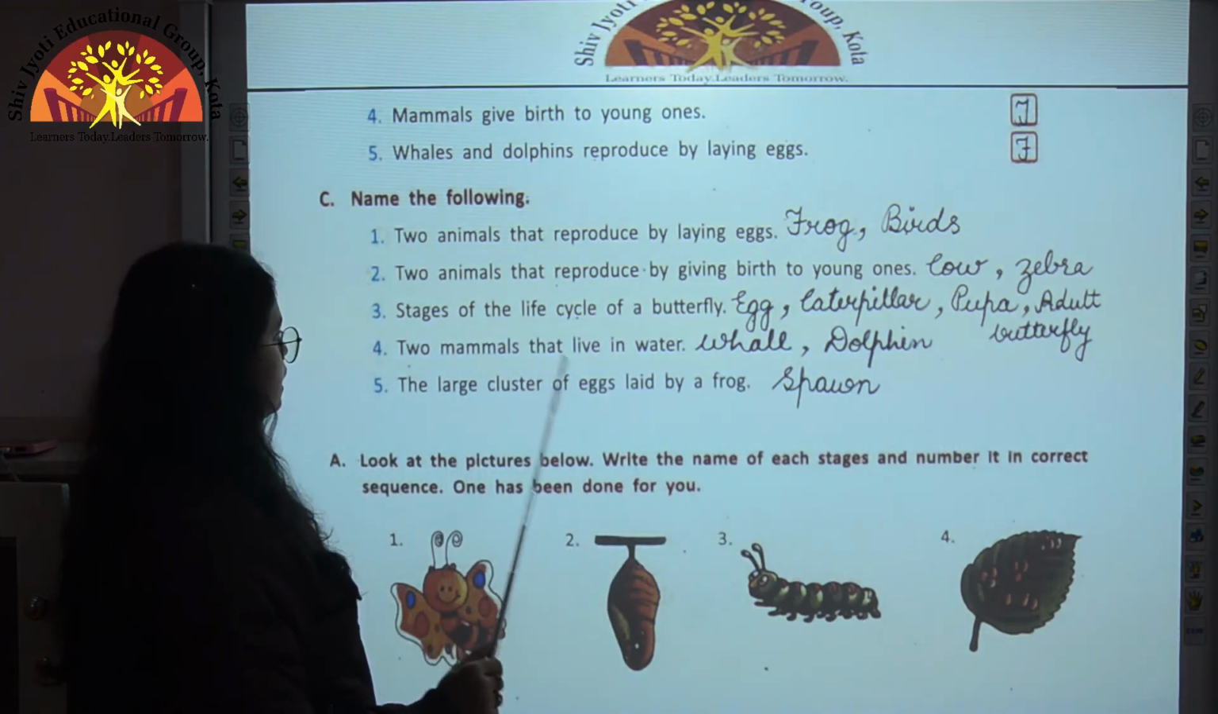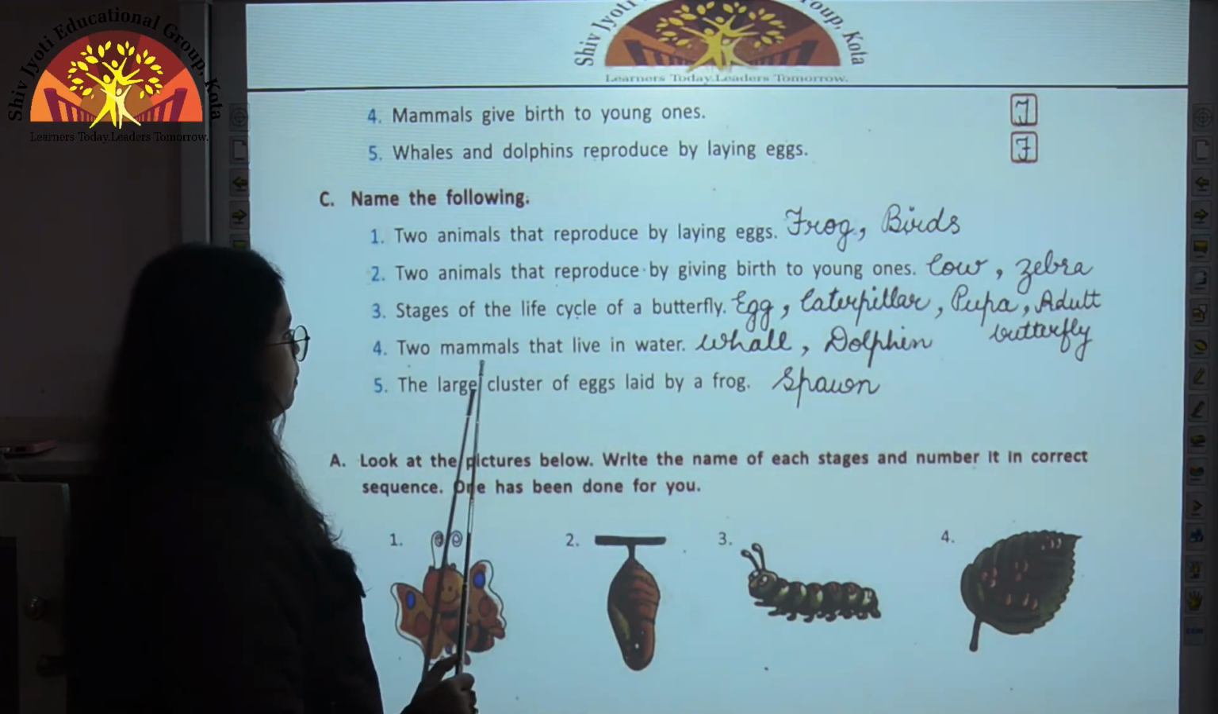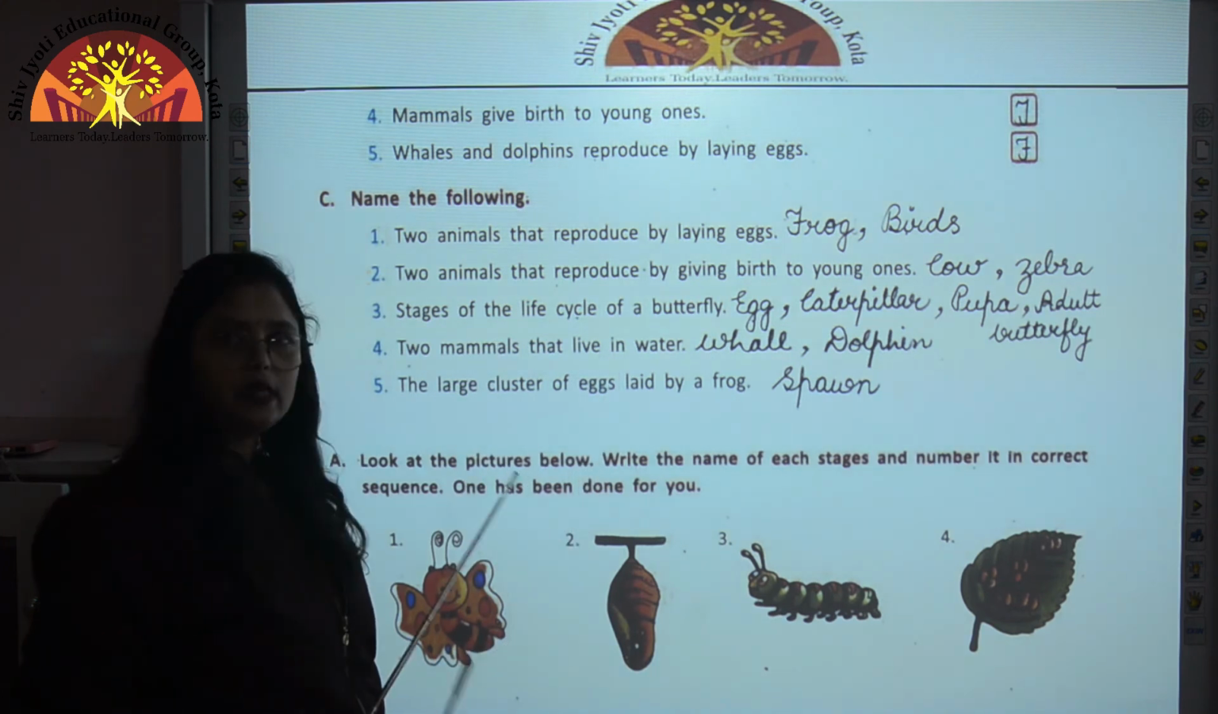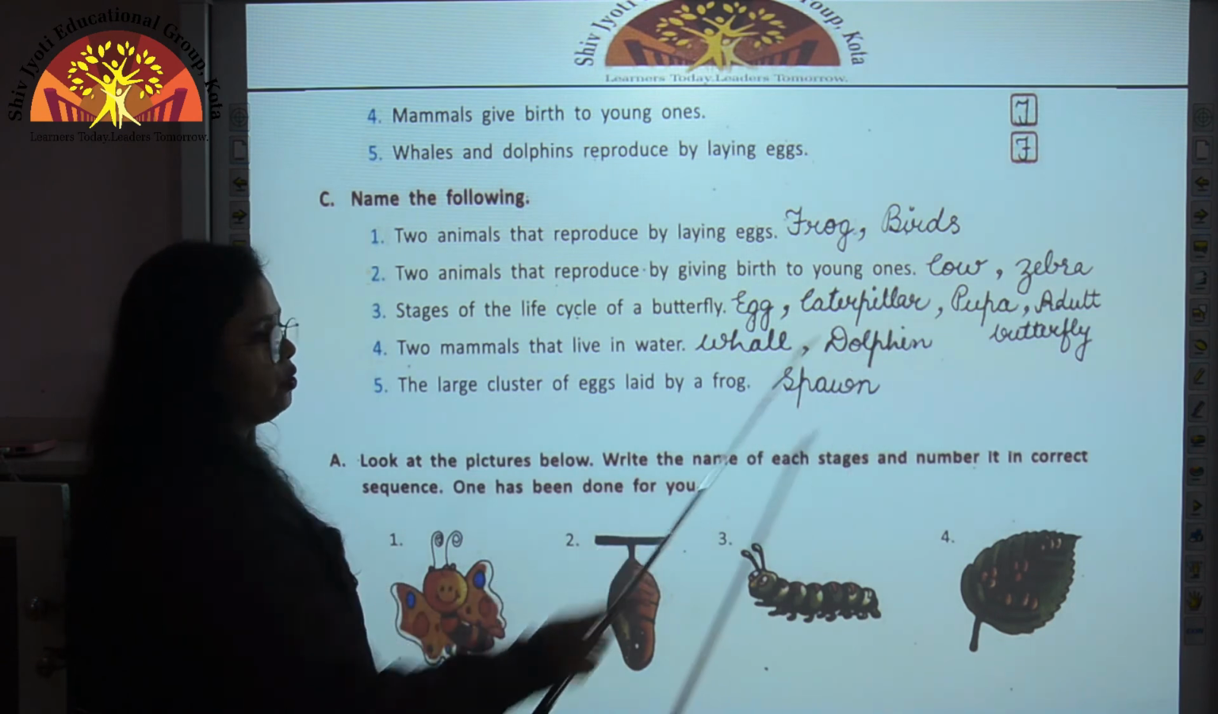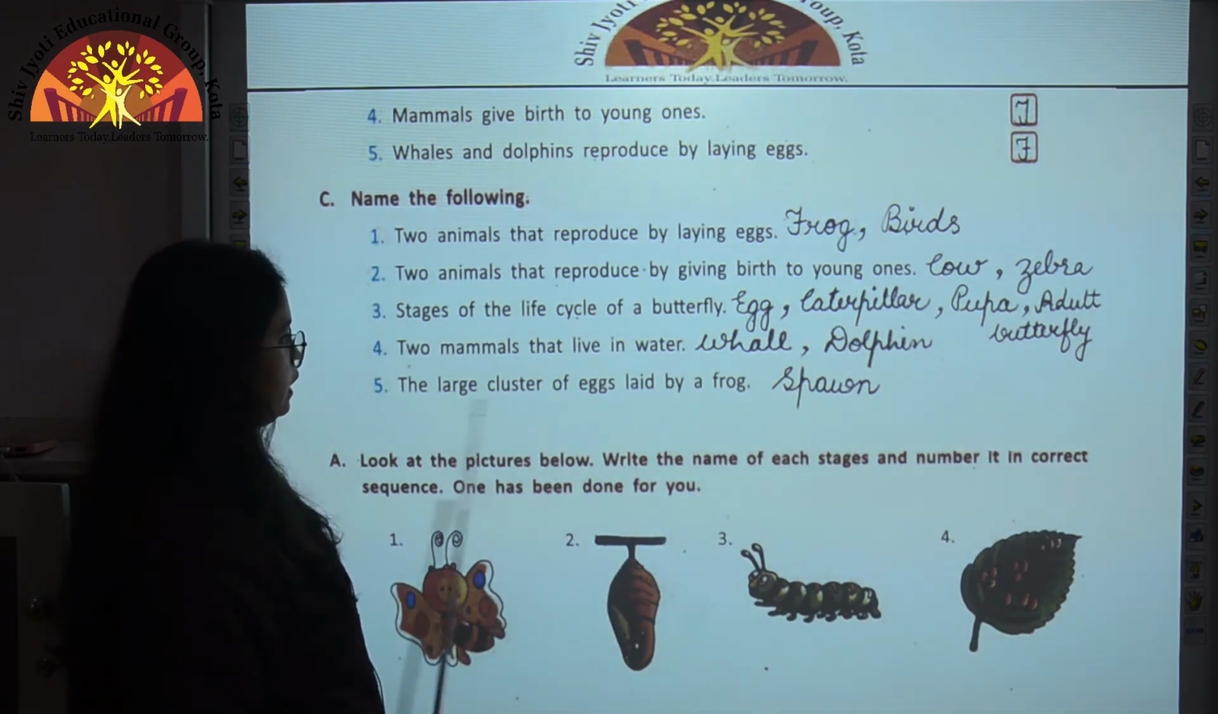Two mammals that live in water. So children, the mammals that live in water are sea mammals. They are whale, dolphin, and seal is also one of the examples. You can write any two.